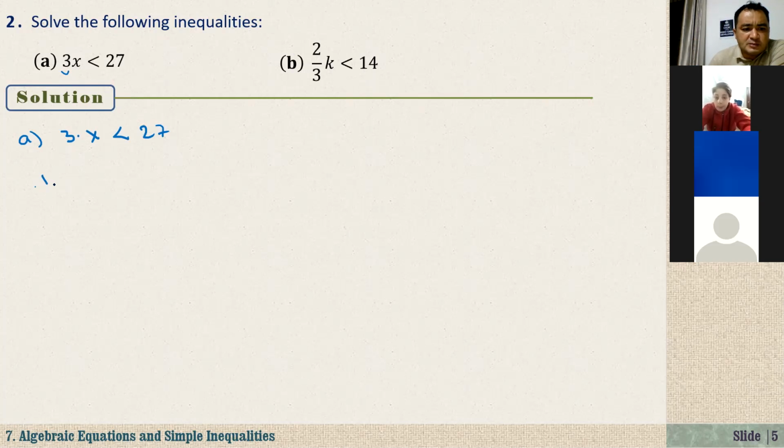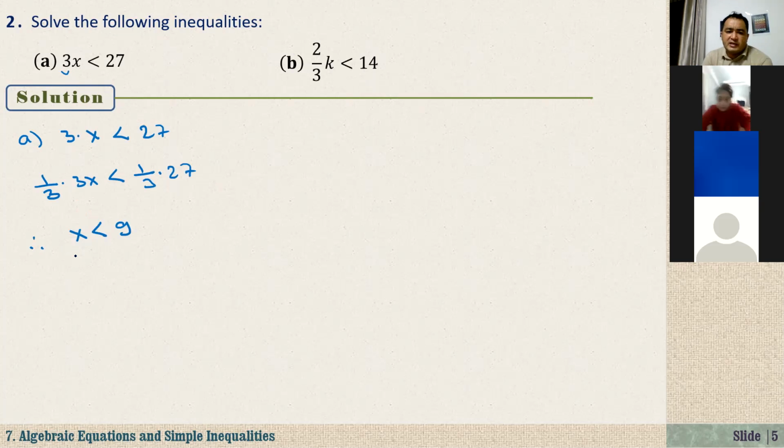Let me multiply both sides by 1 over 3. 1 over 3 times 3x is less than 1 over 3 times 27. So here we have x less than 9. That means we have just isolated x, and that is the solution of this inequality. What does it mean?